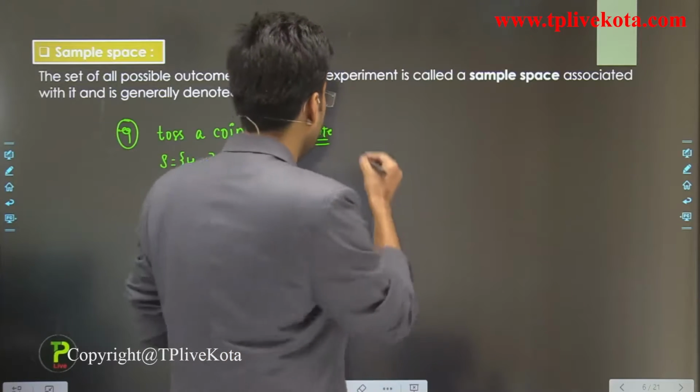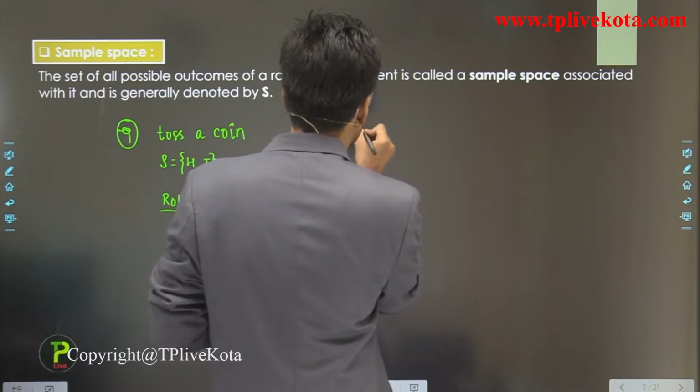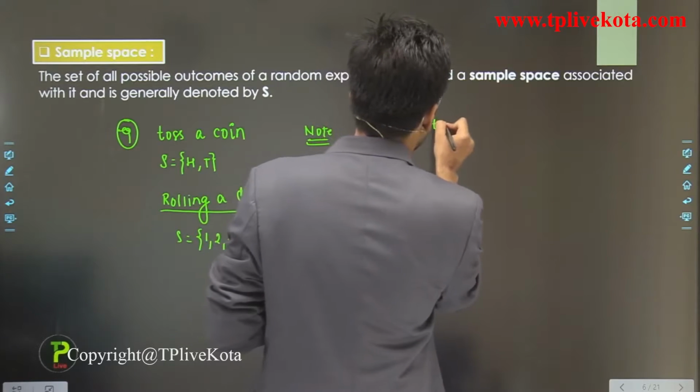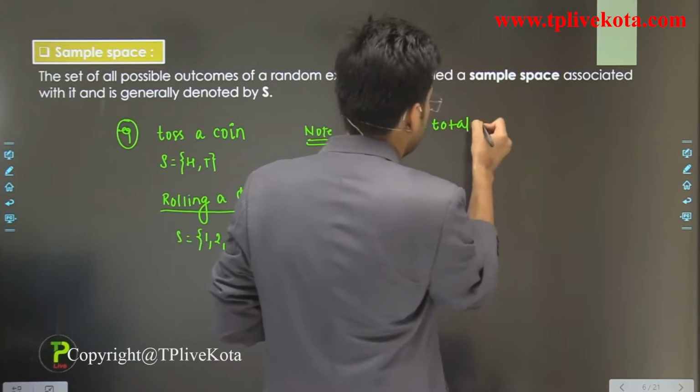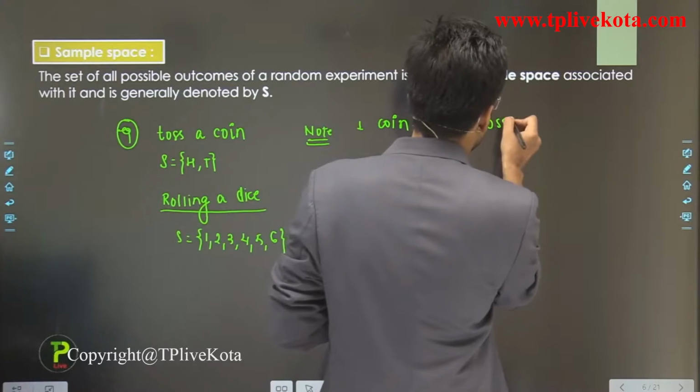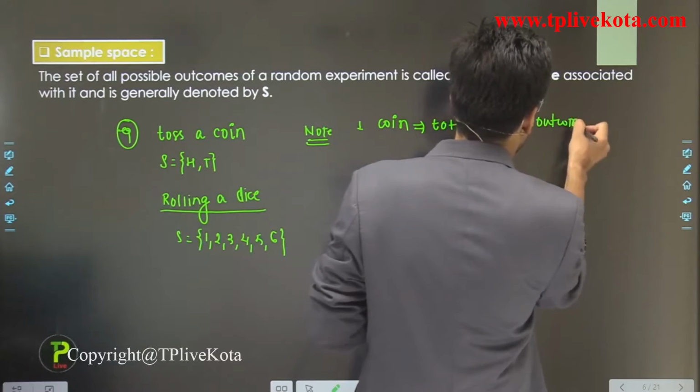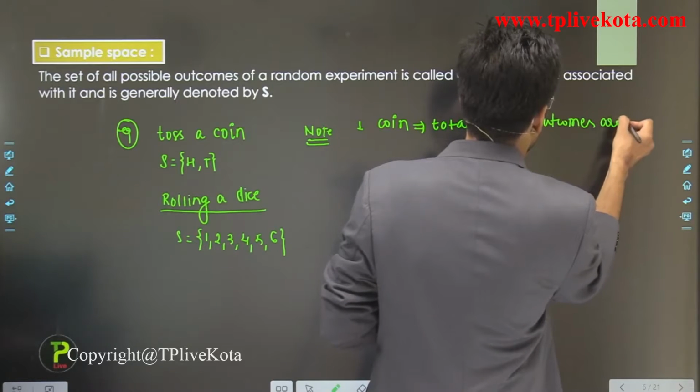If we have one coin, then total possible outcomes are 2.